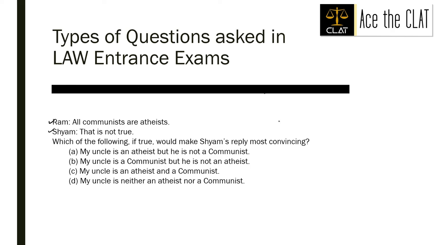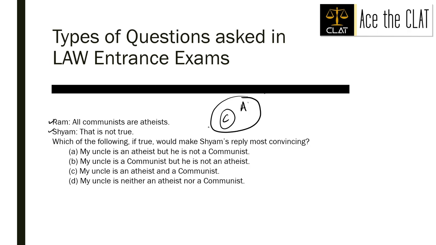Ram says all communists are atheists. And we have to prove that this statement is not true. Think about it. What all things can we think of which will make this Venn diagram untrue or invalid?